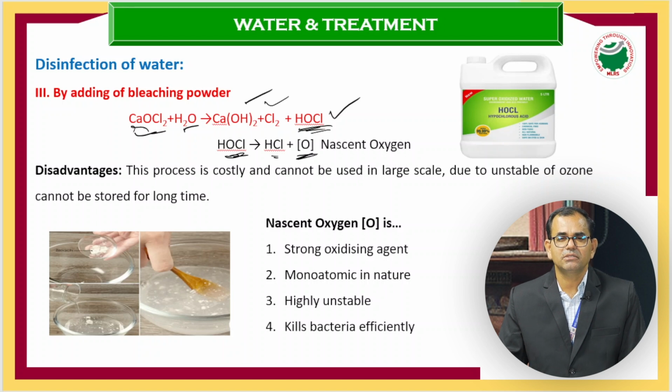That's why nascent oxygen generation is very important when we talk about the disinfection of water by using chlorine gas, chloramine, ozonization, and by addition of bleaching powder. So these are the three major steps which are essential for the treatment of water for drinking purposes.